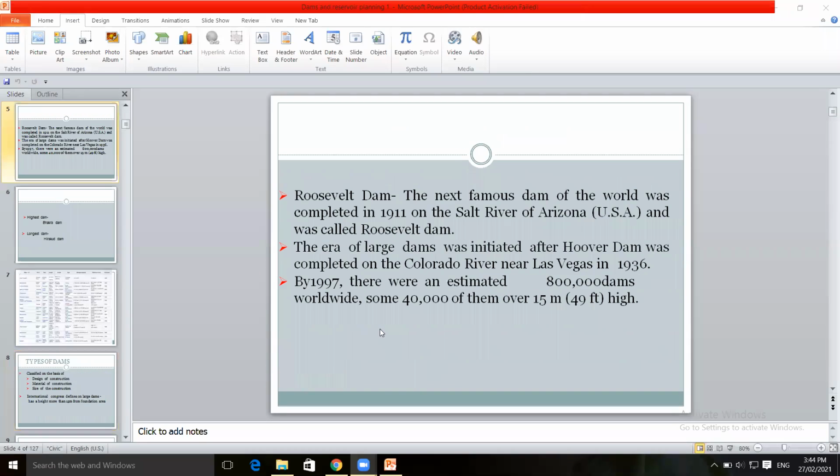Then after this, in 1911, Roosevelt Dam was built on the Salt River of Arizona in the USA. This Roosevelt Dam was constructed along the Salt River in the year 1911, after the construction of the famous Aswan Dam.